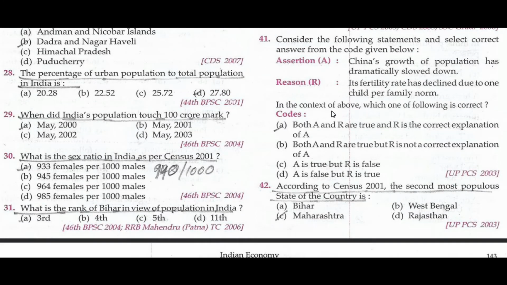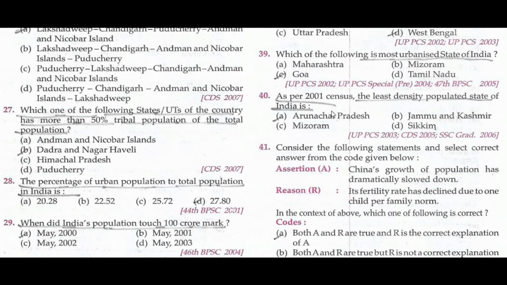Consider the following statements and select the correct answer. China's growth of population has dramatically slowed down. Its fertility rate has declined due to the one child per family norm. Both are correct and the second is the correct explanation of the first.